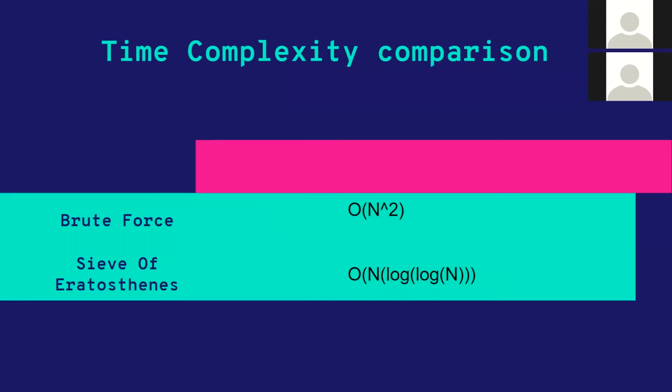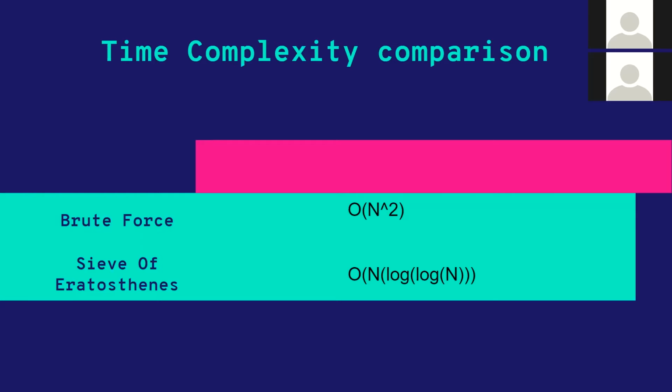This is the brute force approach, and it will give you a time complexity of order n square, which is really high. Now, after implementing the sieve of Eratosthenes, if we find prime numbers using it, we will arrive at a time complexity of n log n.